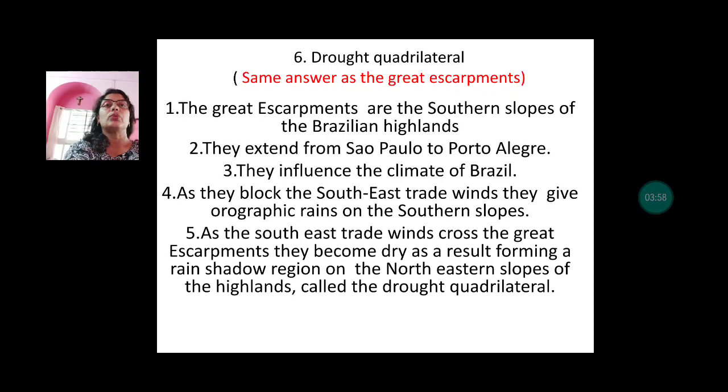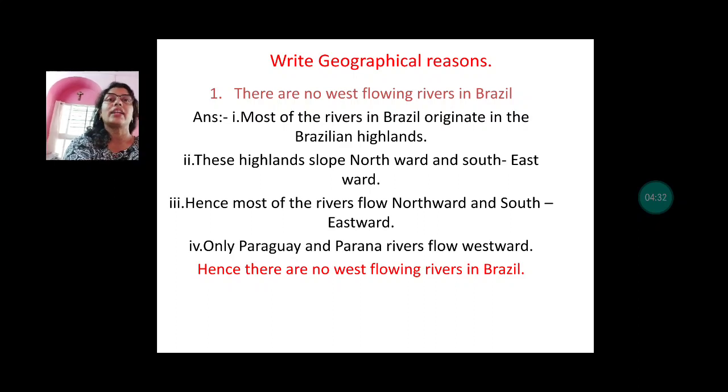Next one is drought quadrilateral. The answer will be the same as Great Escarpments. The Great Escarpments are the southern slopes of Brazilian highlands. They extend from Sao Paulo to Porto Alegre. They influence the climate of Brazil. They block the southeast trade winds and give orographic rain on the southern slopes. As the southeast trade winds now cross the Great Escarpments, they become dry. As a result, they form a rain shadow region on the northeastern slopes of the highlands, and these are called as drought quadrilateral.